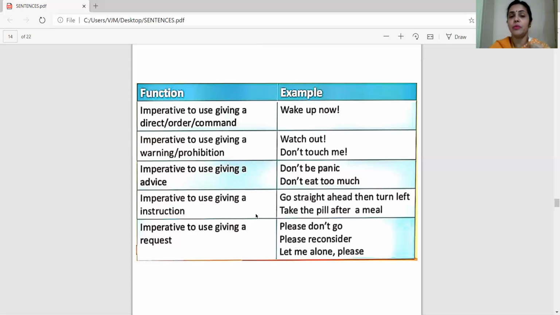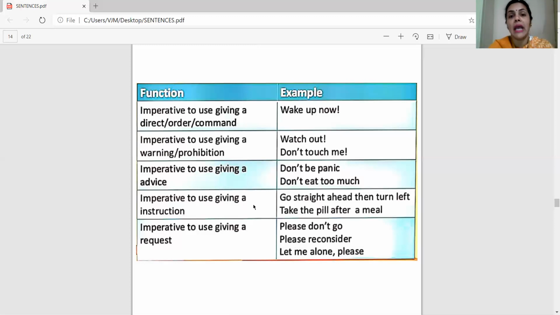Go straight. Suppose at times somebody comes to ask you an address, or he or she wants to reach a destination and does not know the way. And how will you guide that person? The sentences which you will frame, mostly they will be imperatives. For example, go straight, then take a right, or take a left, or circle, or take a U-turn. In this manner, you will instruct them, you will guide them.